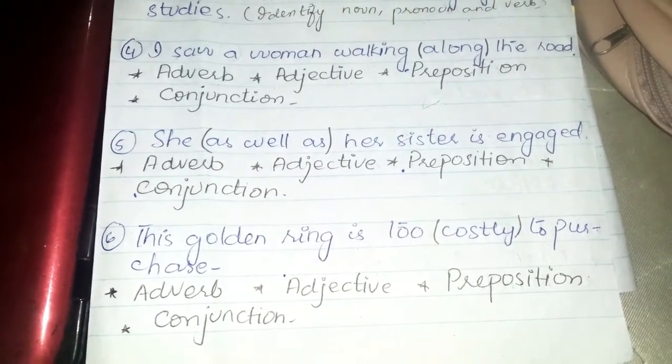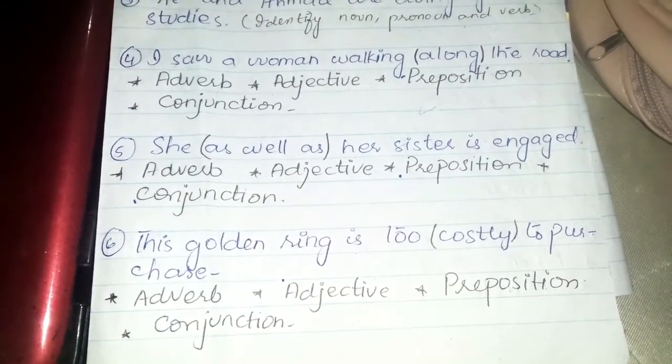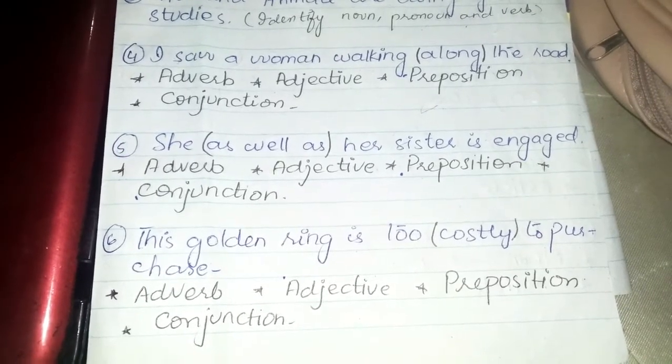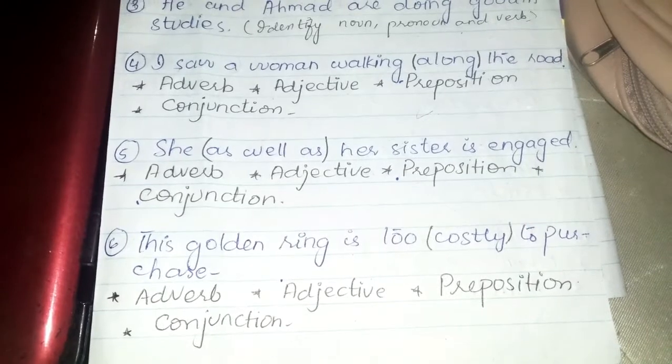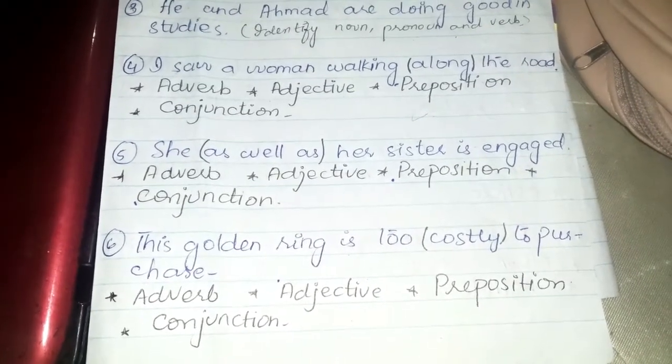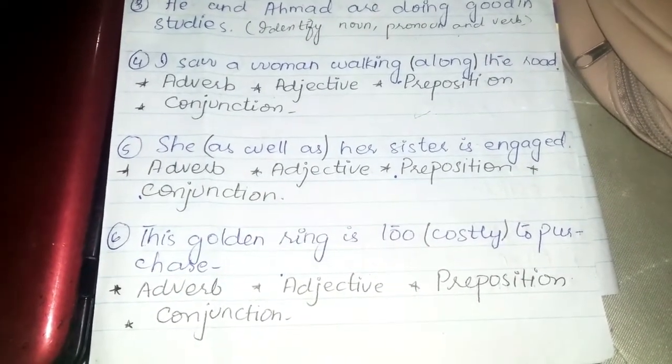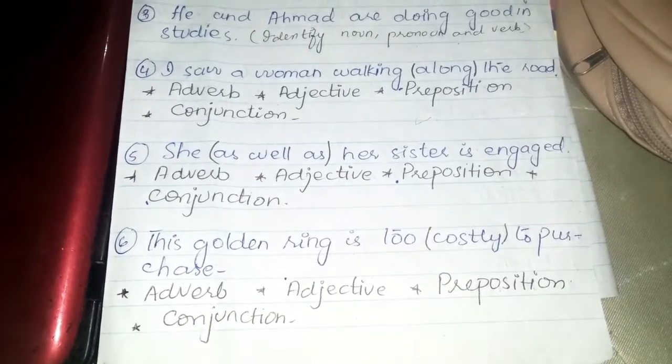Now this MCQ you have to solve by yourself, as I have cleared the concepts of everything. The golden ring is too costly to purchase. Here "golden" is showing the quality of the noun. I hope you will now understand what the answer of this MCQ is.